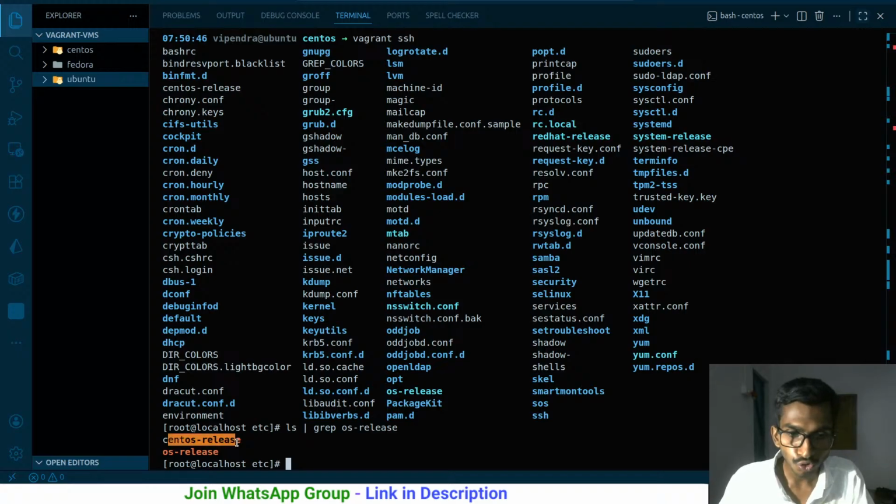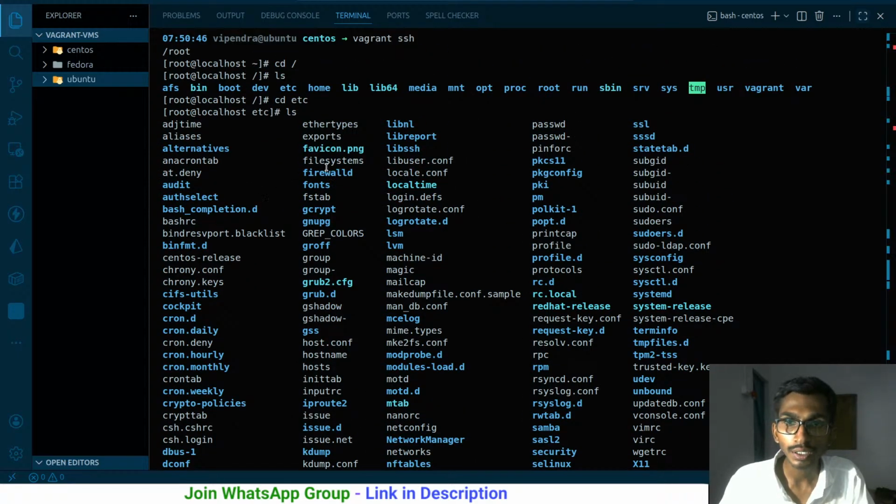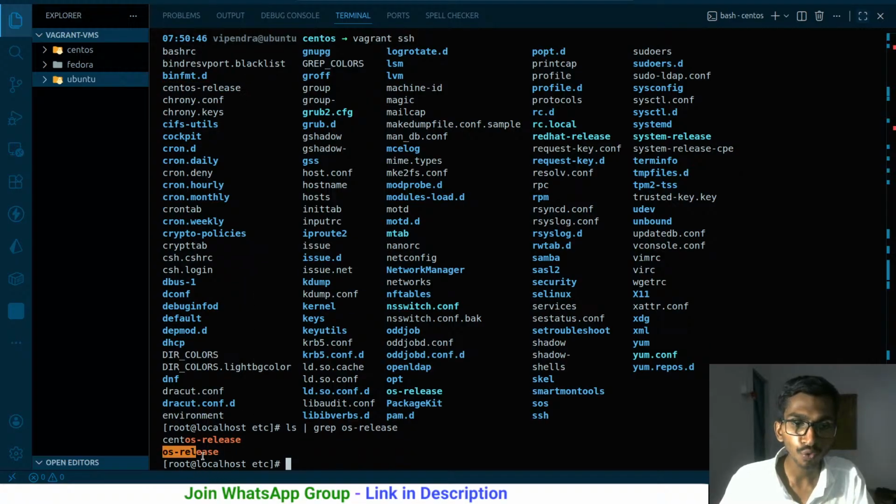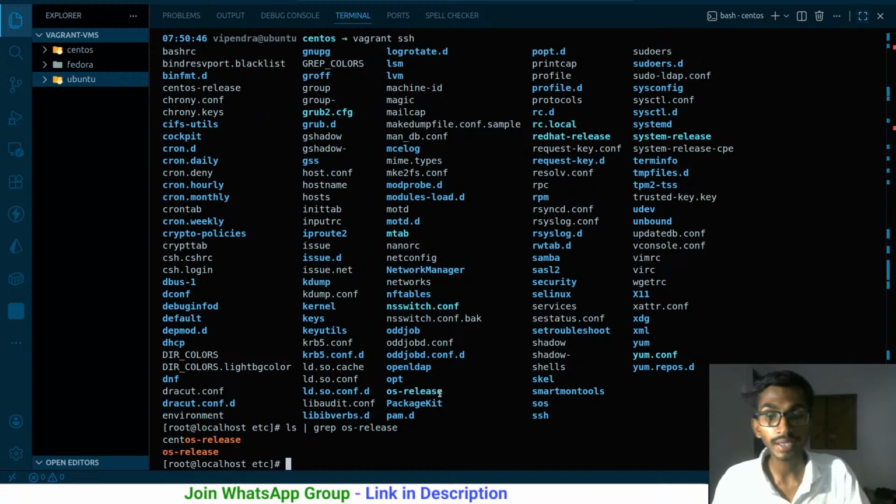So if I actually show you, we have CentOS OS release. This is the folder that got filtered, and similarly OS release is the folder that got filtered. So these are the folders. Again, they can be folders, they can be something else as well.